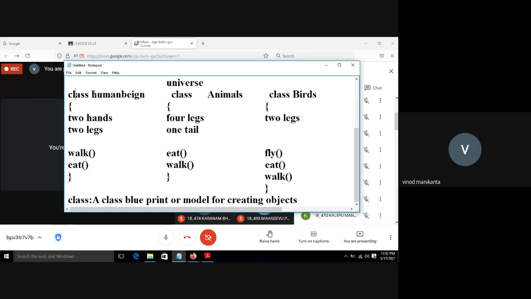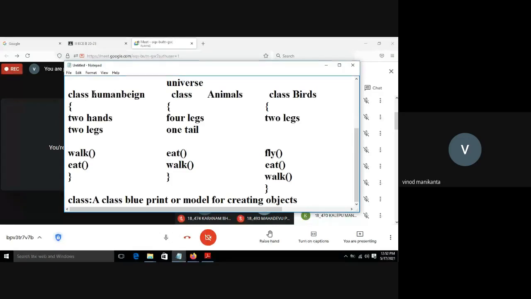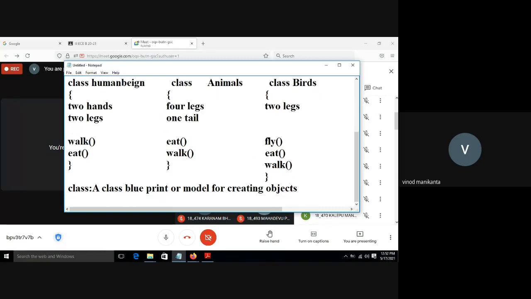Why am I declaring this class? All human beings follow these properties, so it is a template. Class is a template or a grouping for creation of different objects. Using this class, I can create any number of objects. Now, what is the difference?